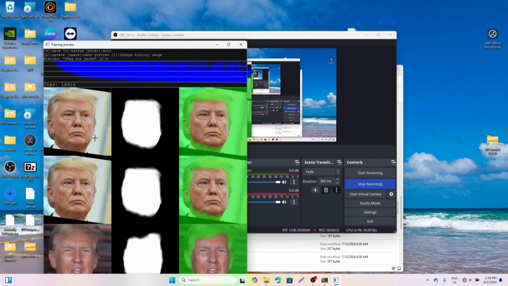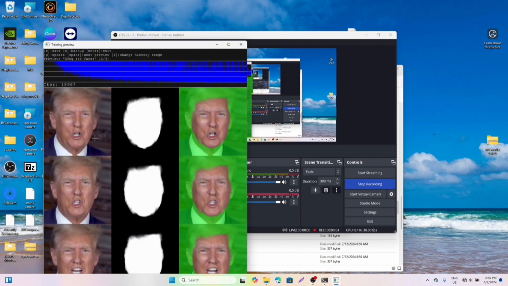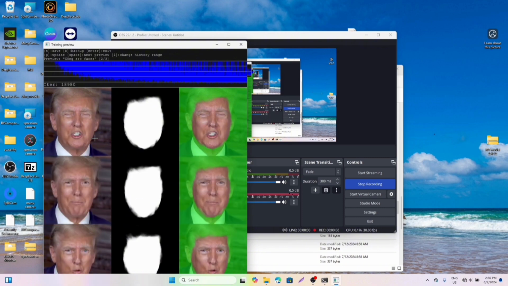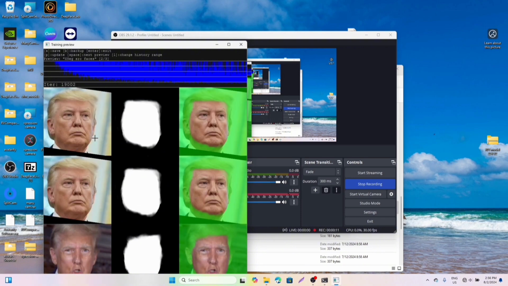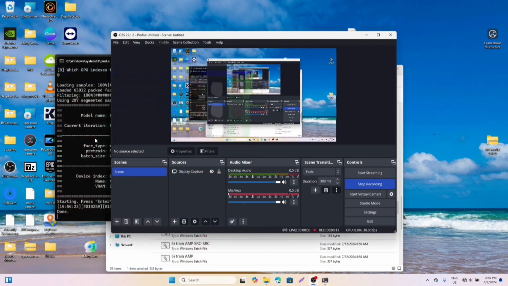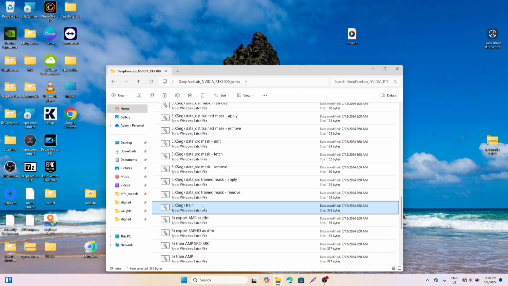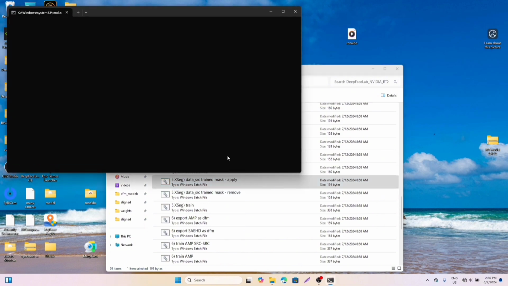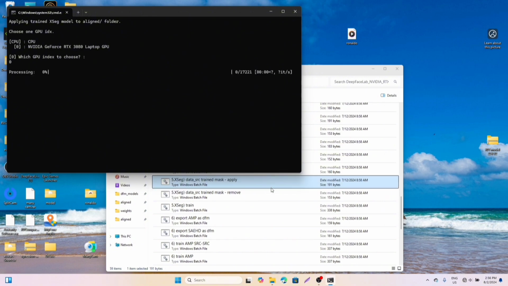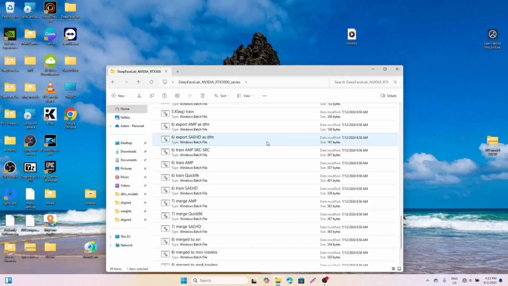Alright, as you can see, it's learning well. All these parts that are green in color are where you're not supposed to see when you are actually using it. So this is showing. Next thing to do is you do data source train mask apply. You apply what you've worked on. So basically it's just to click enter, and then watch the process go. I think we're done for this set.